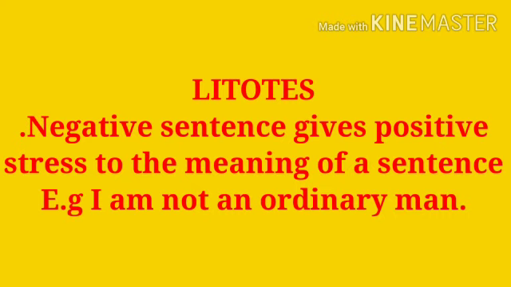Next figure of speech is litotes. What is meant by litotes? A negative sentence giving positive stress to the meaning of a sentence is called litotes. Negative sentence gives positive touch to the meaning. For example, I am not an ordinary man. Your sentence is negative, but the stress is positive. I am not ordinary means I am extraordinary.